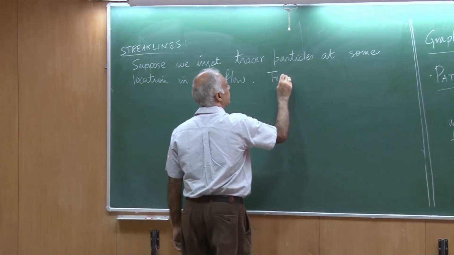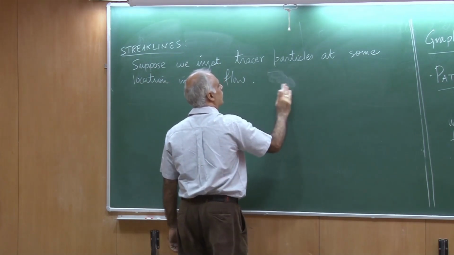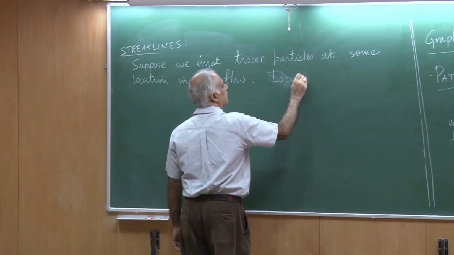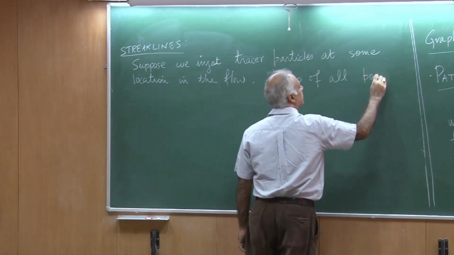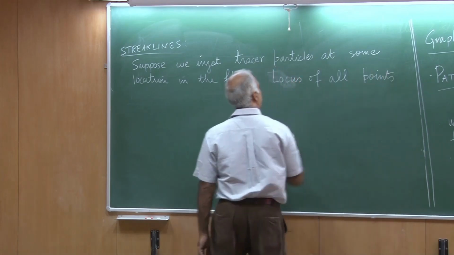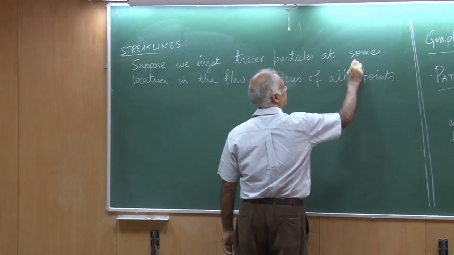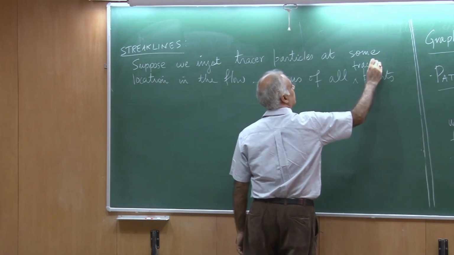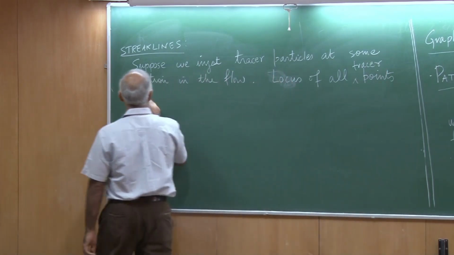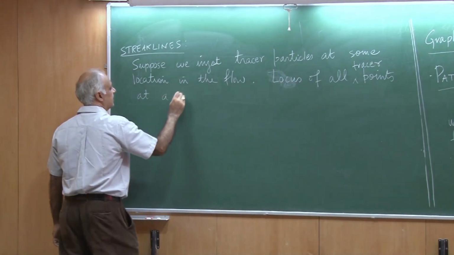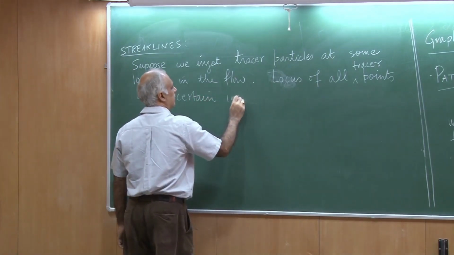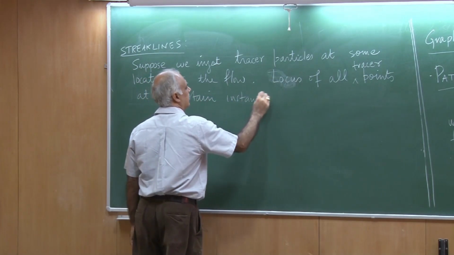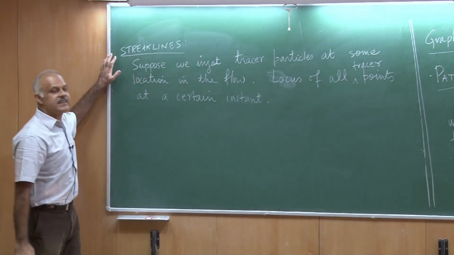Then the trajectory, or rather the locus of all the tracer points at a certain instant, that is what gives me a streak line.